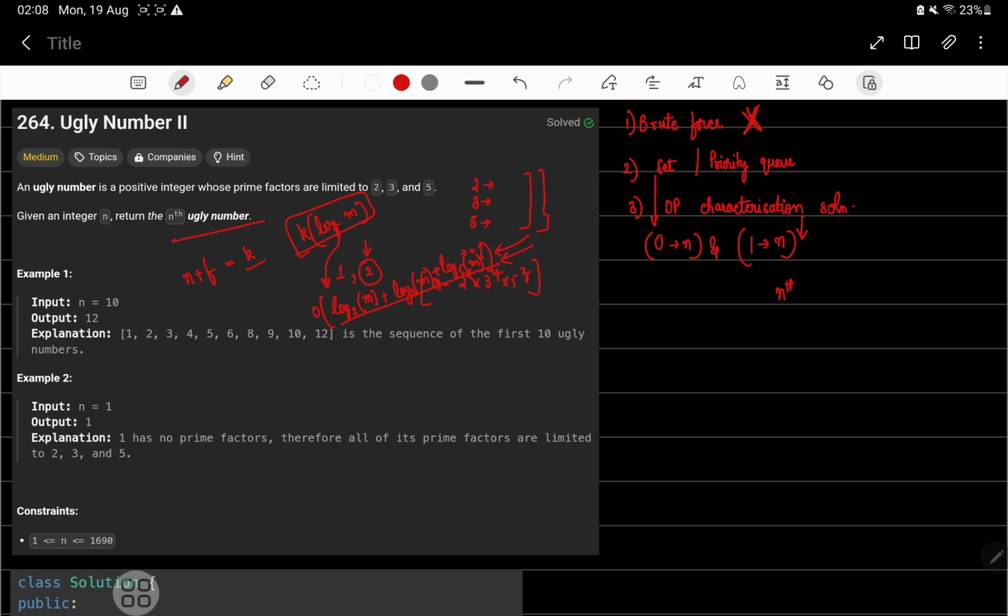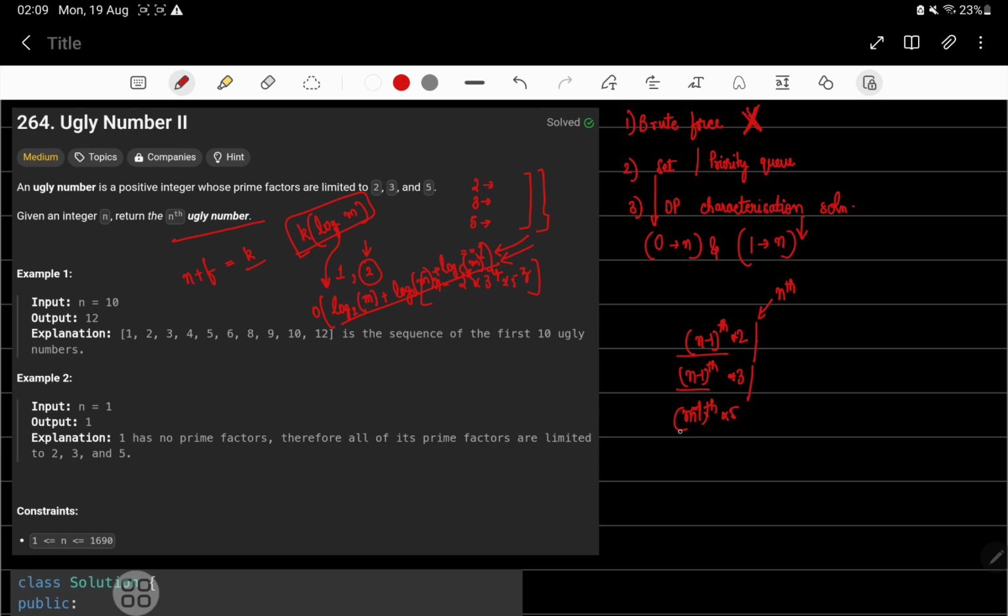That the nth ugly number is either the n minus 1th ugly number into 2, or the n minus 1th ugly number into 3, or the n minus 1th ugly number into 5.